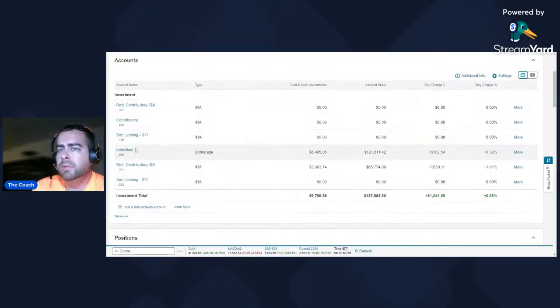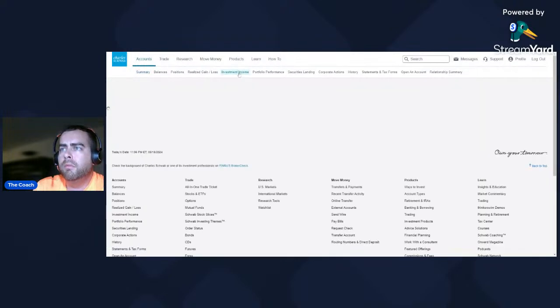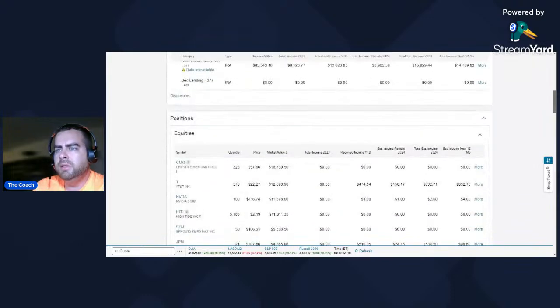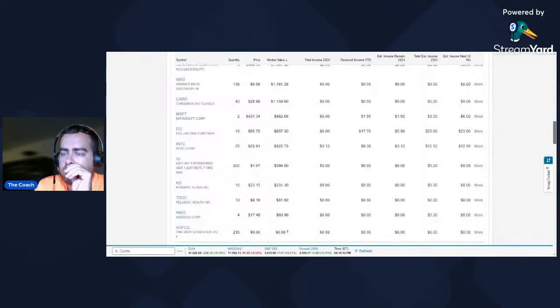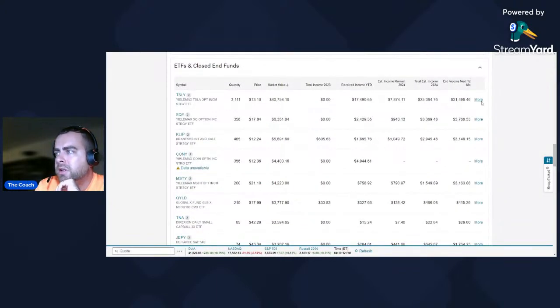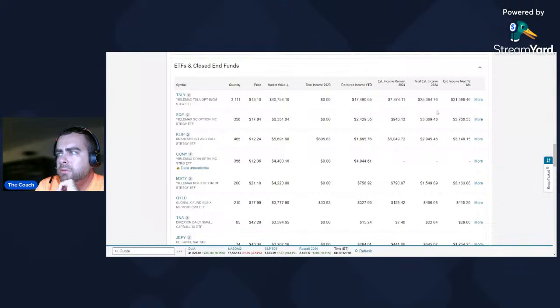Let's see. Here's what I want to do. I want to go to the income portion. Okay, they still haven't obviously fixed the Coney, because it's still showing. I can already tell by the number, because it should be closer to 60,000, and it's not. Let's go down here and see. Actually, E-Trade shows this better. I actually like the way E-Trade displays this a lot better. So these aren't going to change because the distribution still is monthly, but it's staggered, so the dates are different.